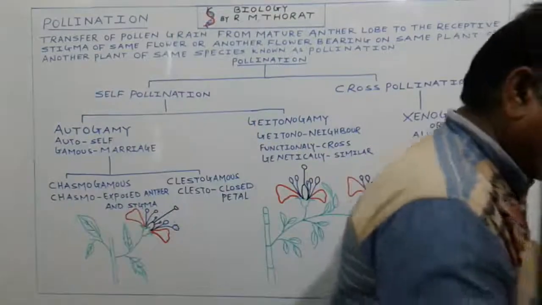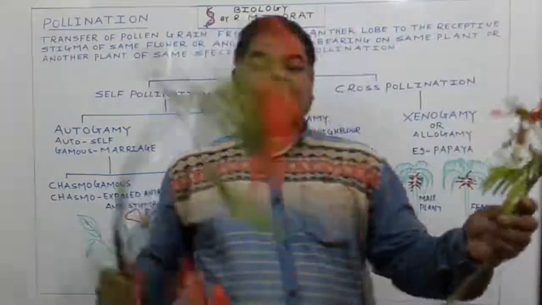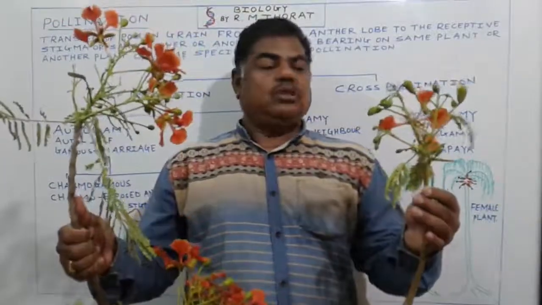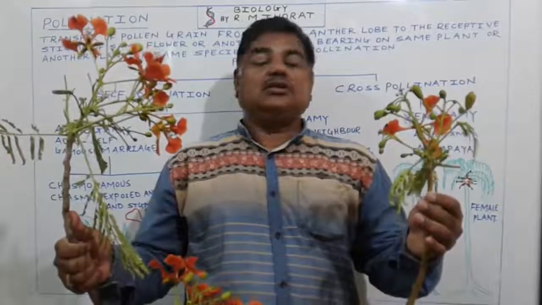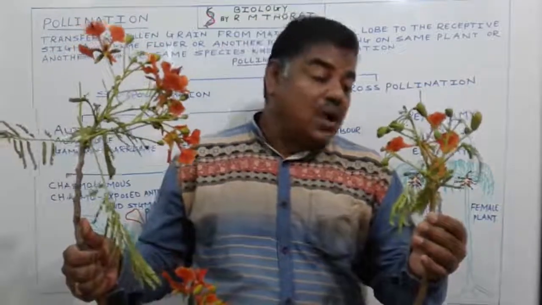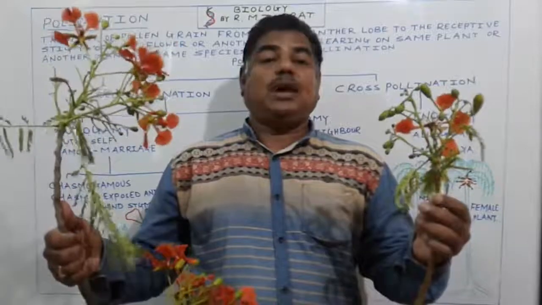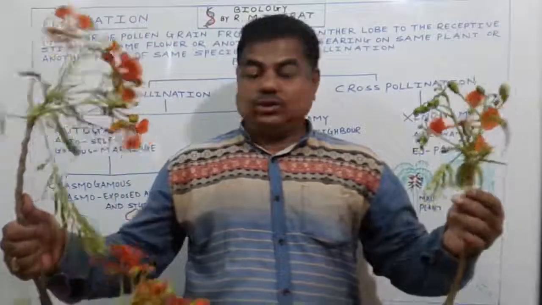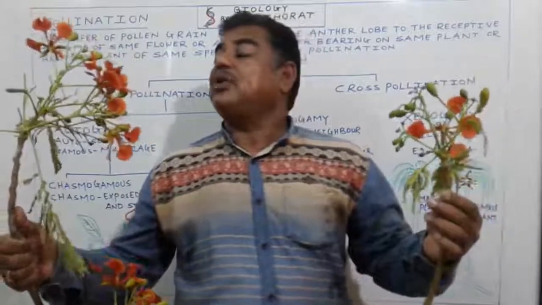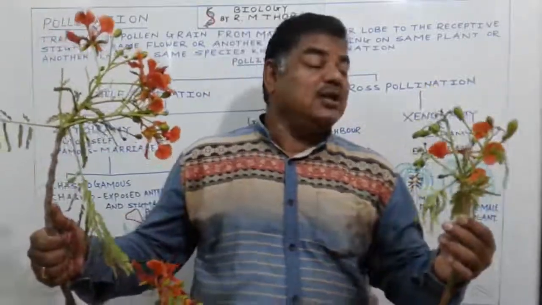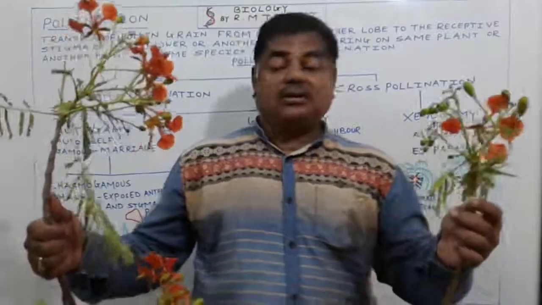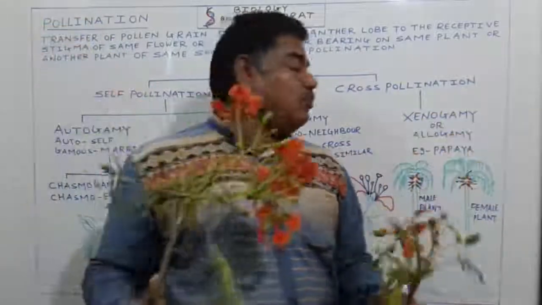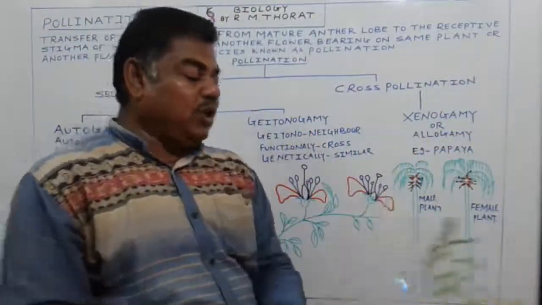See here one example. This is one plant and this is another plant. Both these plants are Delonix regia. So there is transfer of pollen grain from one flower to another flower. These two plants are different, one present here and another present here. Transfer of pollen grain from the mature anther lobe to the receptive stigma of another flower, but borne on a different plant, such pollination we call cross pollination, or xenogamy.